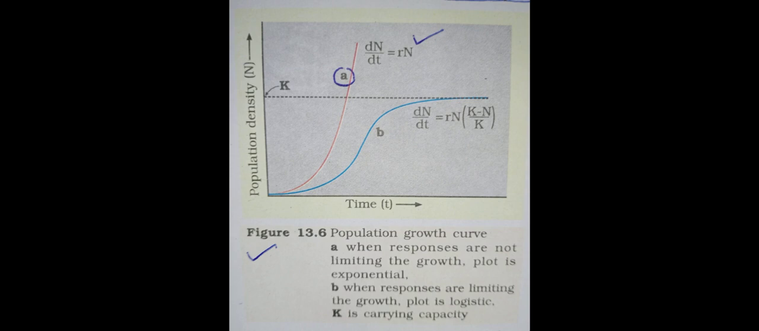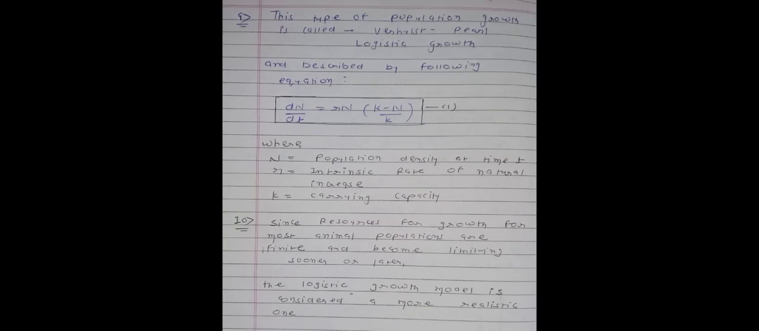So you can say that when resources are limited, then graph B is there, and when resources are unlimited, then graph A is there. It means if resources are limited, logistic type of growth is there, and if resources are unlimited, exponential type of growth is there. Now see point number 9.